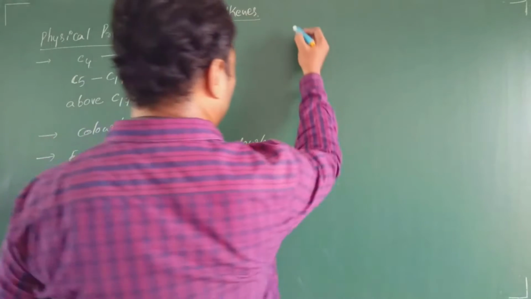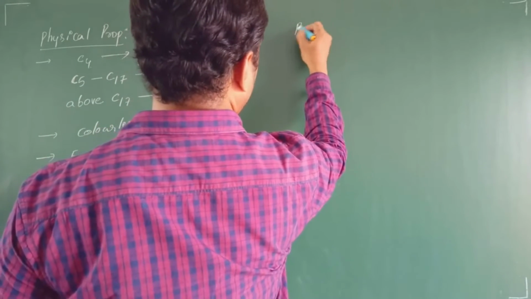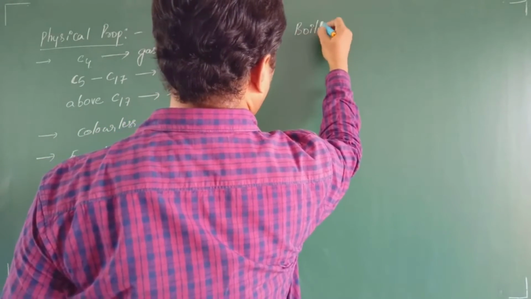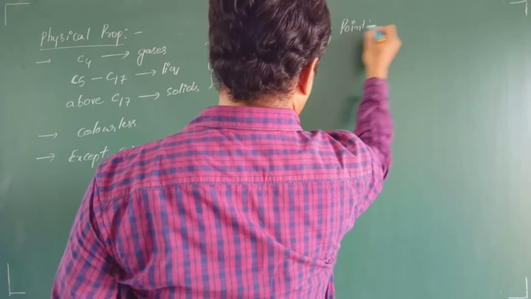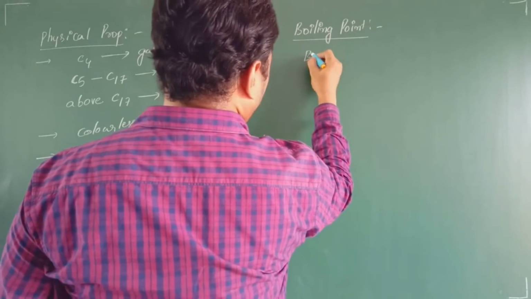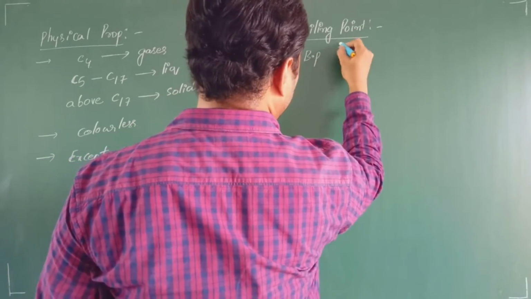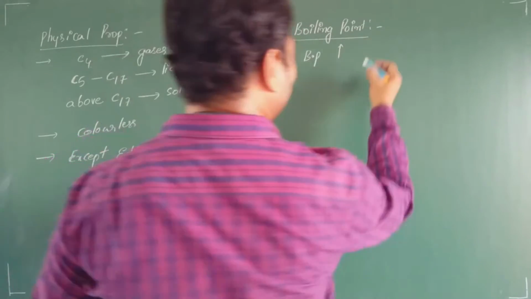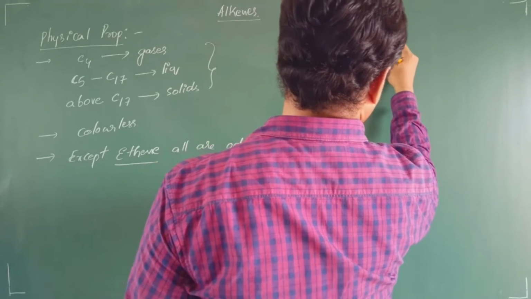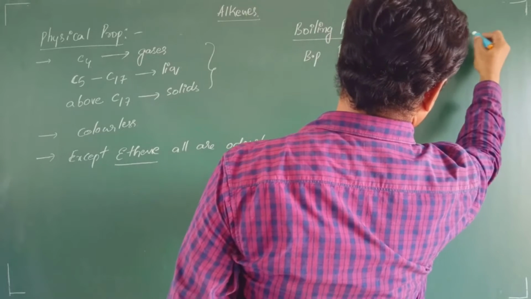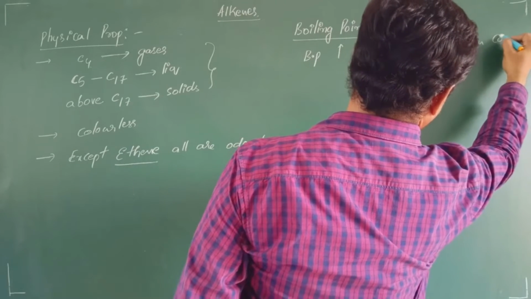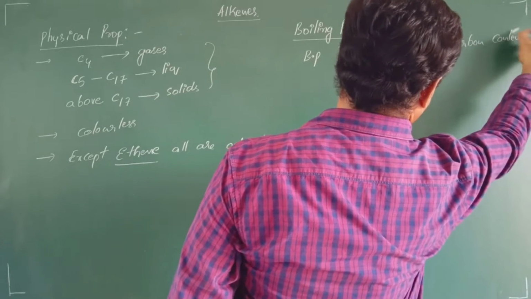Now coming to the next physical property, it is regarding their boiling point. Boiling point increases if we increase the carbon content.